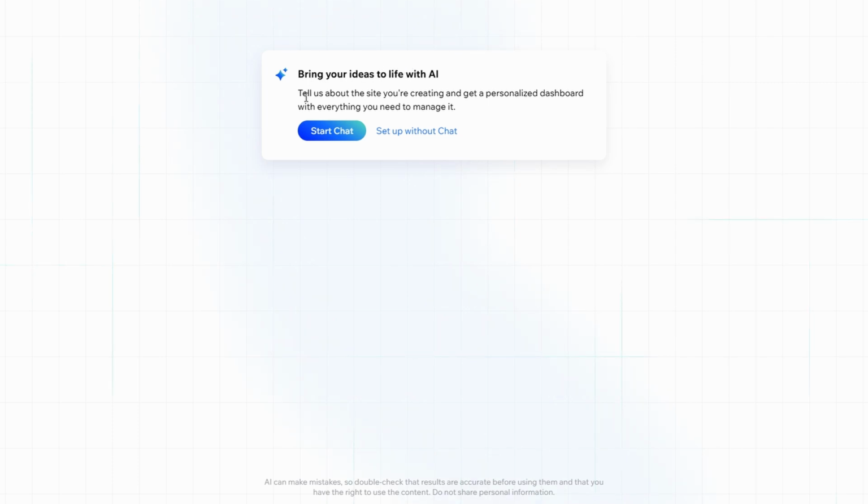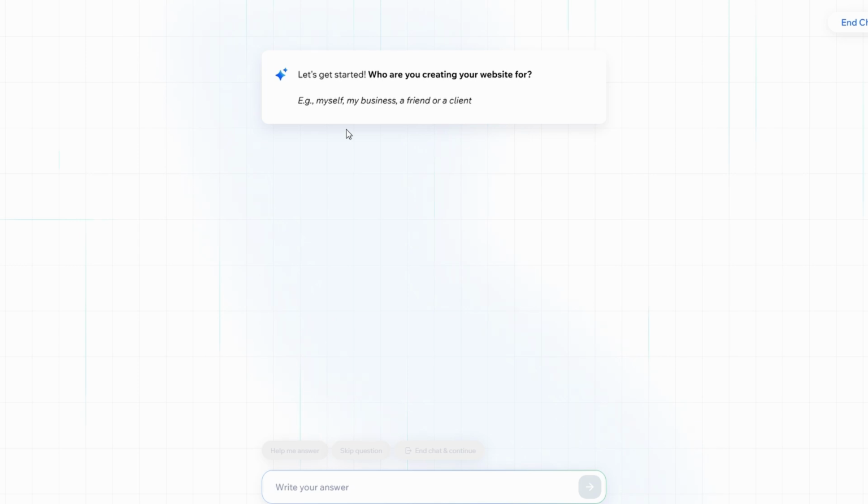After answering the initial questions about your website's purpose, Wix presents you with two options to proceed: with chat or set up without chat. Wix ADI is an excellent choice if you need a quick and straightforward setup. It works by asking a series of specific questions about your preferences, business, or project. Based on your answers, Wix ADI will generate a clean, functional website for you in just minutes. While this is convenient, it offers limited customization, making it best suited for those looking for a simple and fast solution. On the other hand, the Wix editor is perfect if you want complete creative freedom.